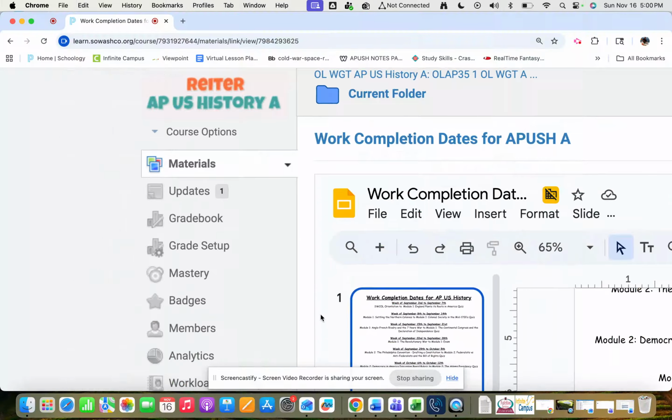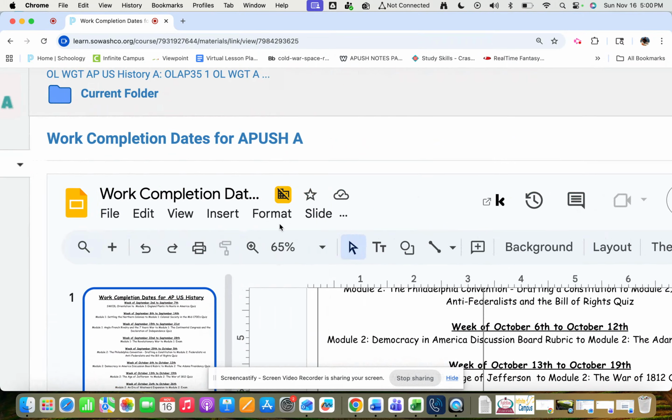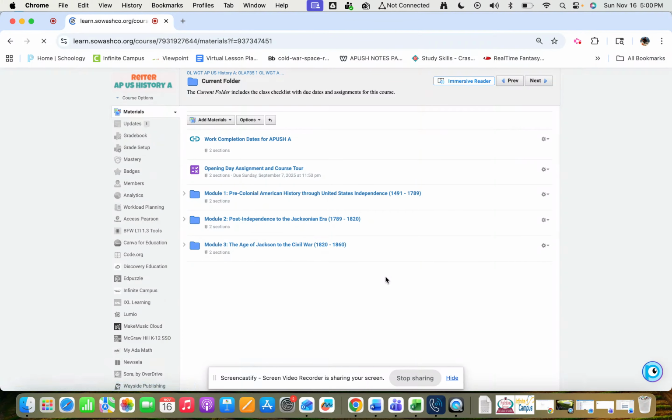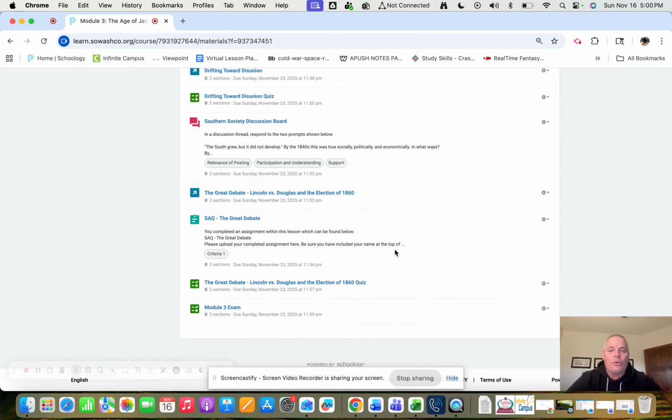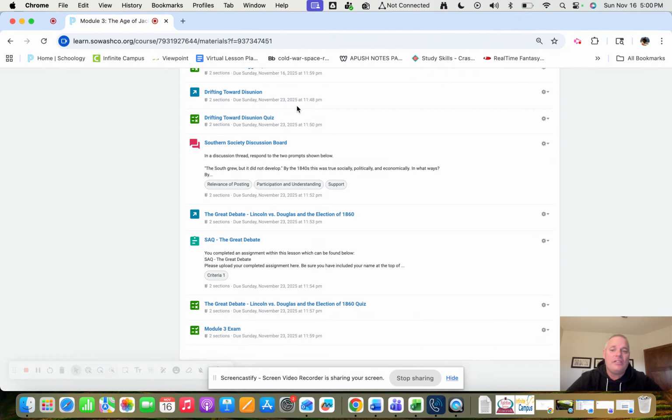Okay, so that's one thing that we want to focus on a little bit today. As I go into that current folder, we look at this Mod 3, and we're down here toward the bottom. We have this Drifting Toward Disunion, we have one SAQ in there, and then we have our Mod 3 exam.